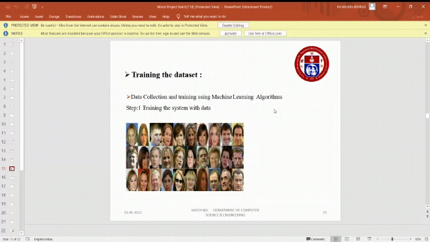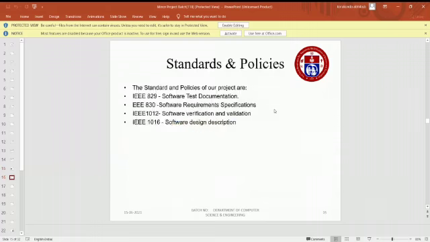Training the dataset. Data collection and training using a machine learning algorithm. Training the system with data. We need to train the system with the data we have given to the database.